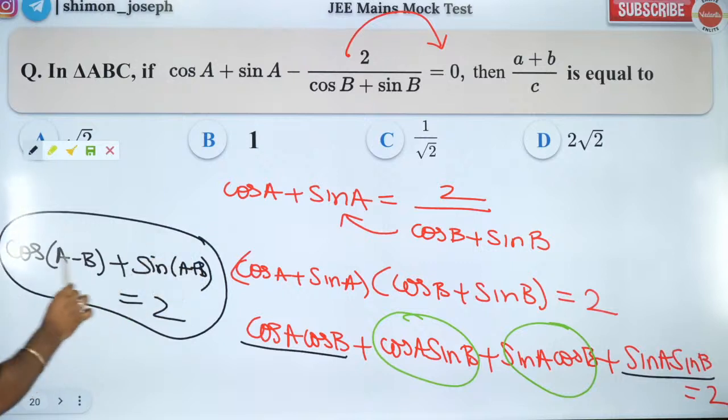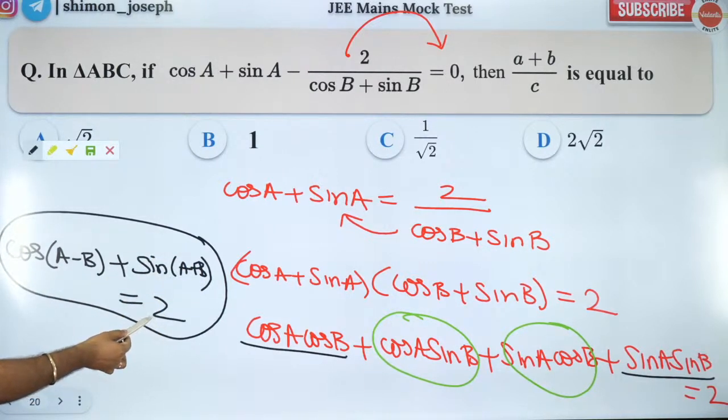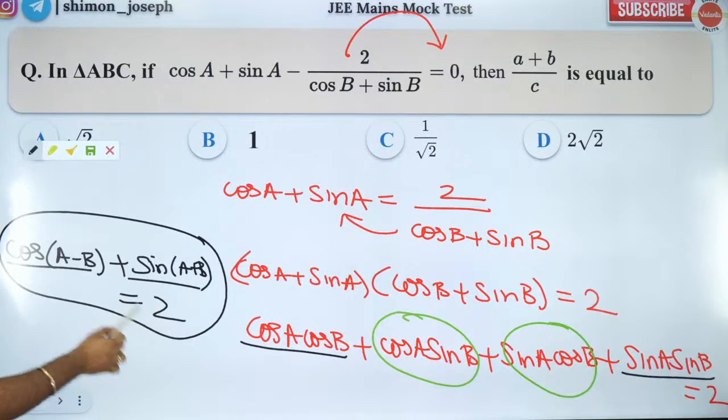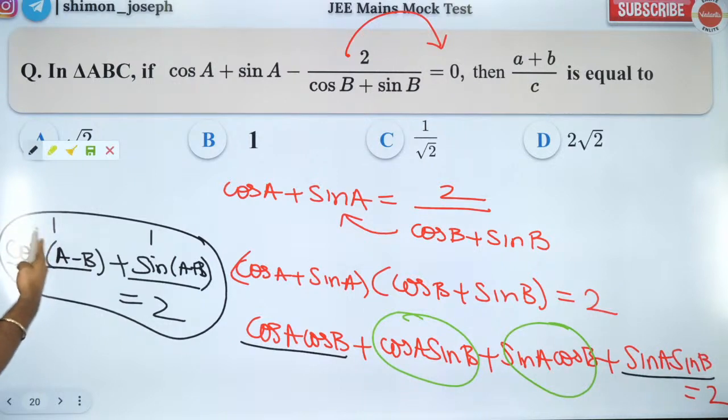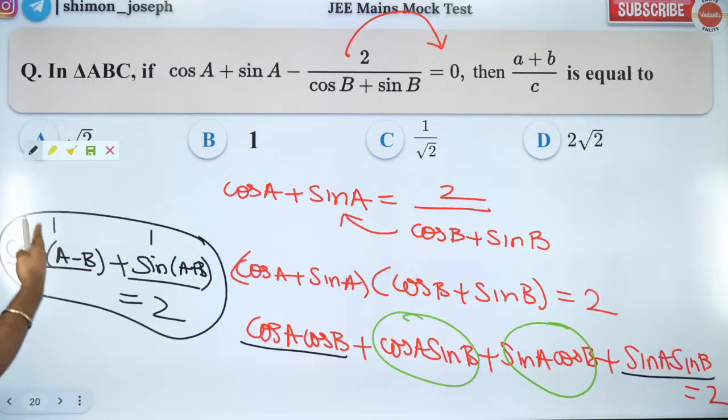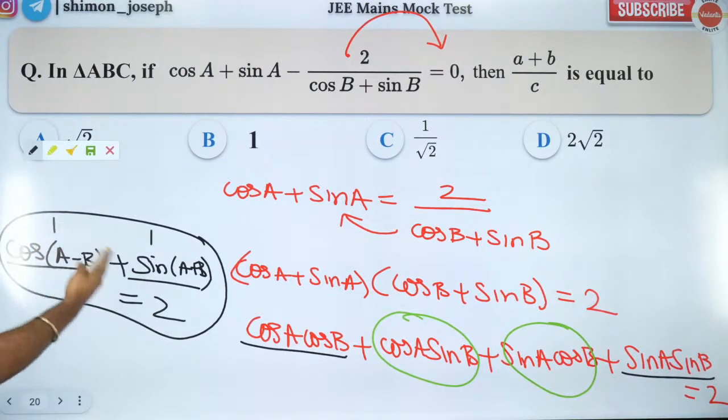So how can cos plus sin be equal to 2? Very good question. Because if this plus this is equal to 2, that means this has to be 1, this has to be 1. Only then it is possible. Because cos maximum value is 1, sin also maximum value is 1. Only if they are taking their respective maximum values, I can get this equality to be right.